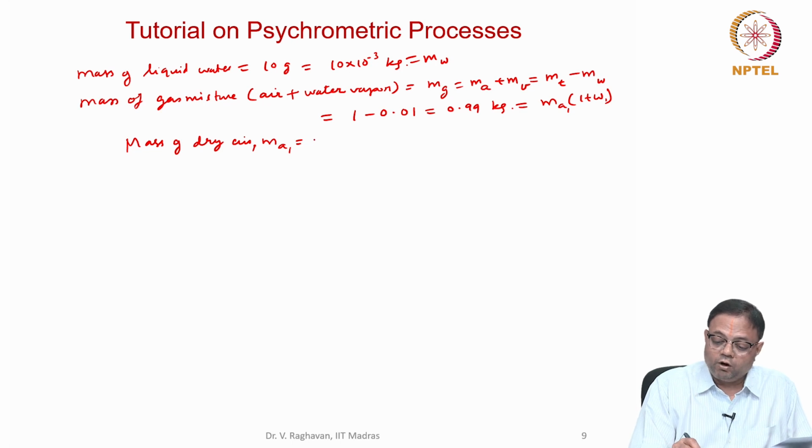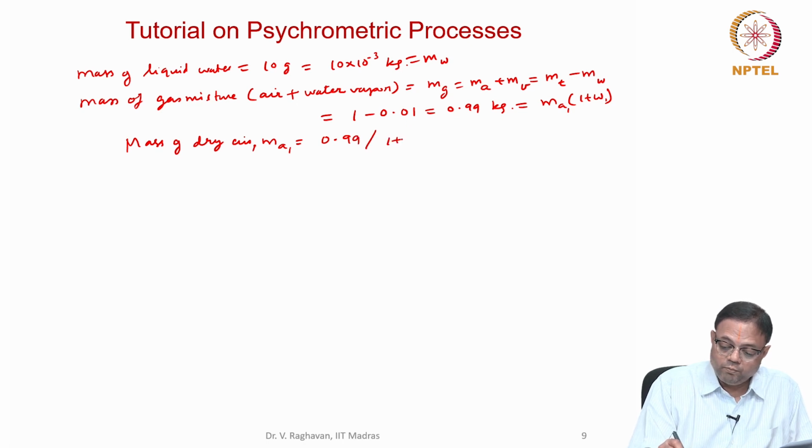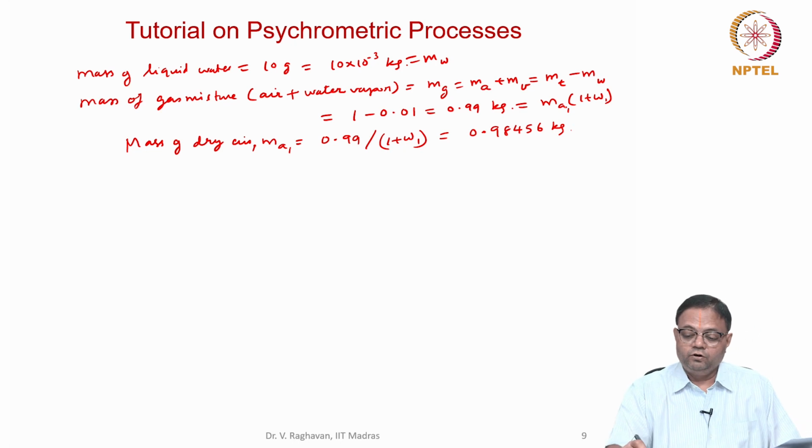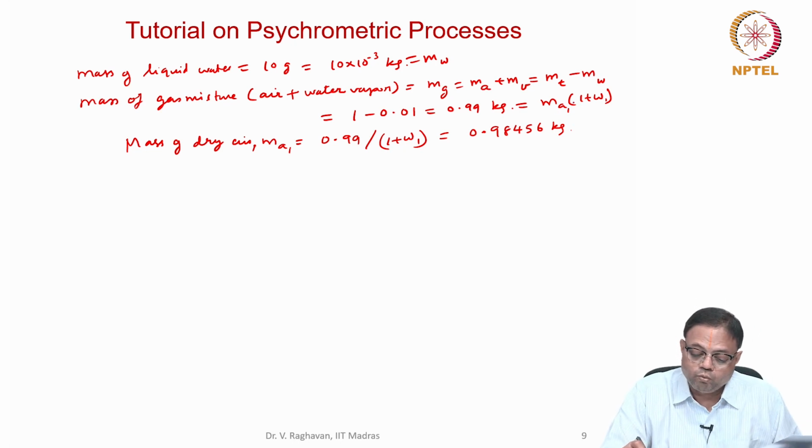Ma now will be equal to what? 0.99 divided by 1 plus omega 1. So omega 1 we calculated, and using this I get the value of 0.98456 kg. Understand? So how is it coming? Ma into 1 will be Ma, and Ma into omega will be mv by the definition of omega, correct? So I get Ma into 1 plus omega 1.